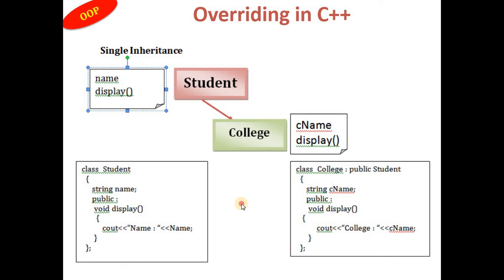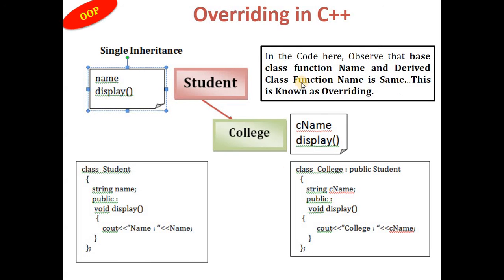When you create an object of the derived class and access the display function, it is overridden. That means if the base class function name and derived class function name are the same, the derived class function overrides the base class function, and that is why when I write c dot display, that is, the college object dot display, it will call the function of the derived class itself.